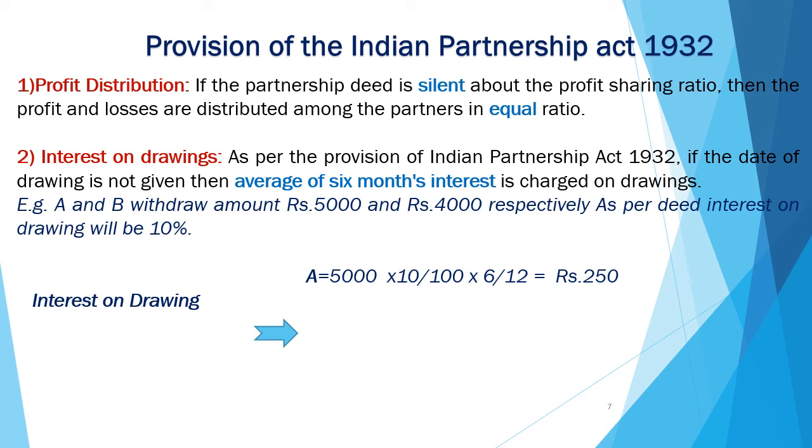Interest will be calculated on the basis of average of 6 months. Let's see. Here for A, 5,000 into 10%, that is interest on drawing rate, into 6 divided by 12, that is average of 6 months, is equal to rupees 250. And the same calculation will be for B. Here B withdraws rupees 4,000, then 4,000 into 10% and into average of 6 months, means 6 divided by 12, will be rupees 200.